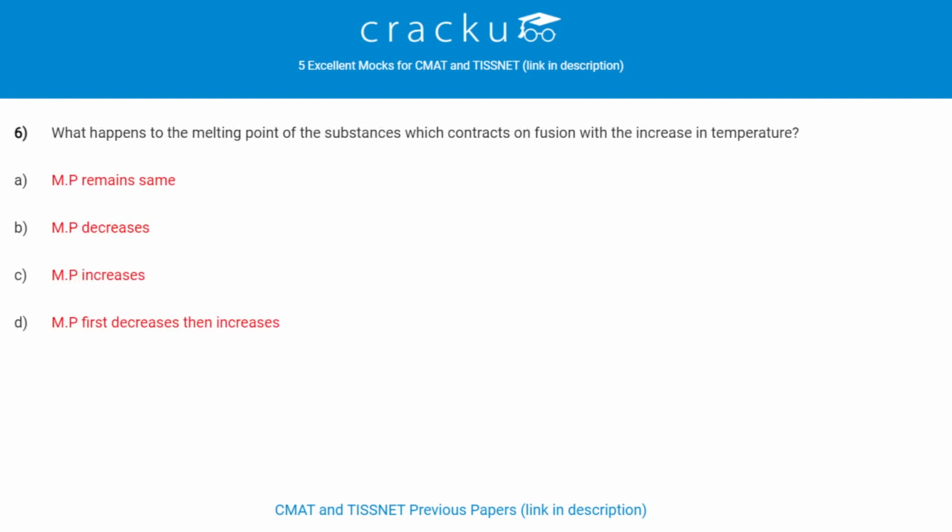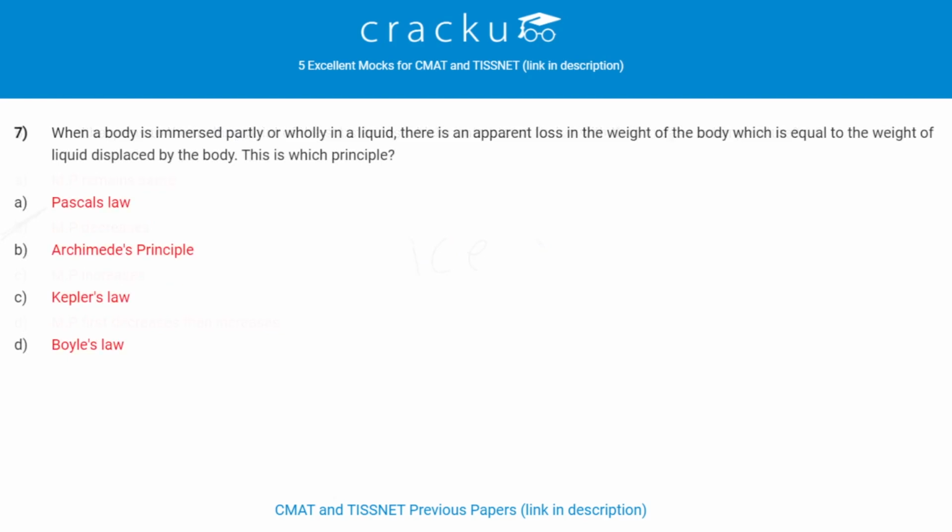Next question. What happens to the melting point of the substances which contract on fusion with the increase in pressure? With the increase in pressure, the melting point decreases. Example, ice. When a body is immersed partly or wholly in a liquid, there is an apparent loss in the weight of the body which is equal to the weight of the liquid displaced by the body. This is which principle? This is Archimedes' principle. It is used in designing ships and submarines.